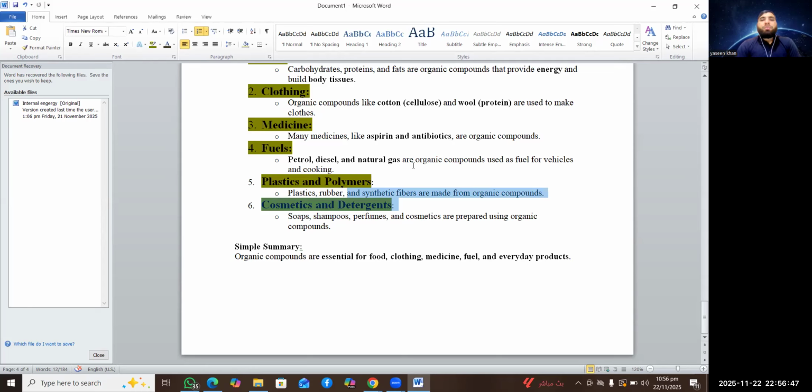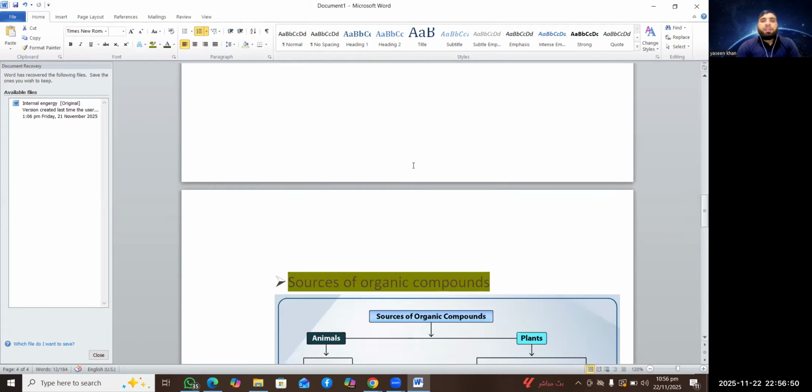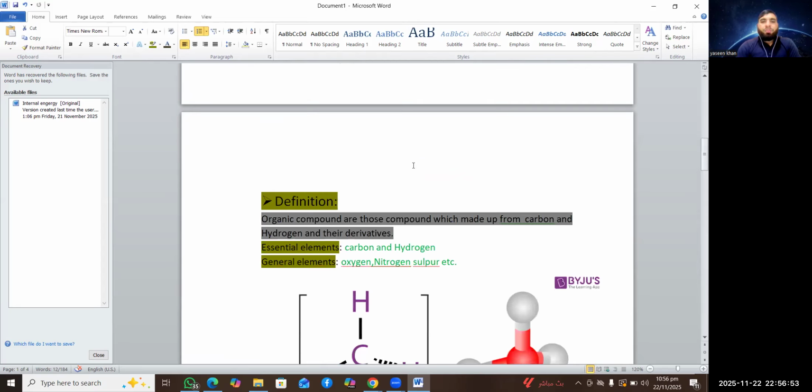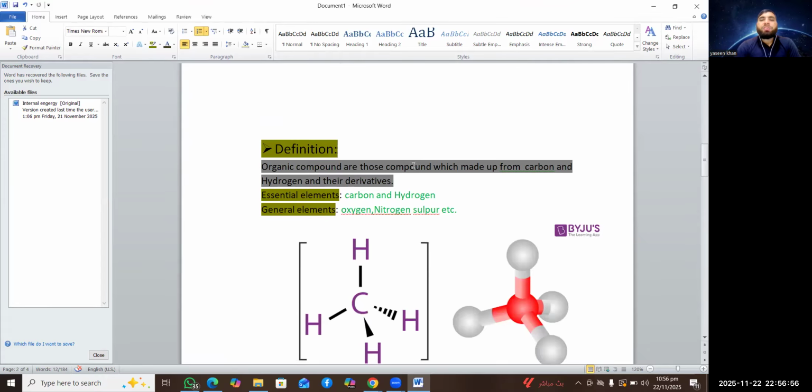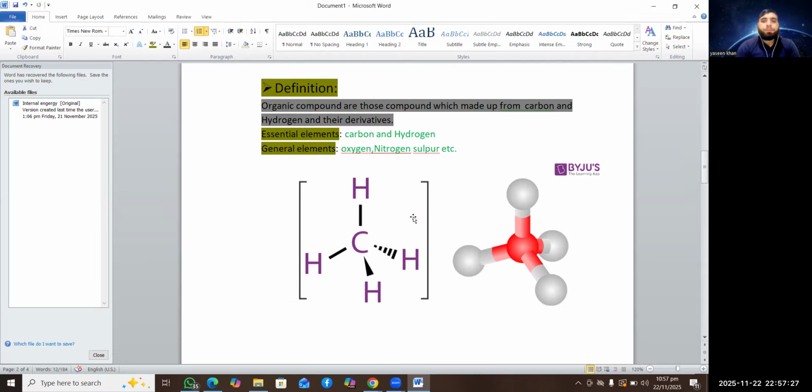So today, my dear students, we have discussed organic compounds. What is an organic compound? Organic compounds are those compounds which are composed of carbon and hydrogen. The essential elements inside an organic compound are carbon and hydrogen, but along with carbon and hydrogen, other elements are also present, which are called hetero atoms. For example, oxygen, nitrogen, and sulfur. So in simple words, we can say those compounds which are composed of carbon, hydrogen, and their derivatives are called organic compounds. Or a hydrocarbon is an organic compound.